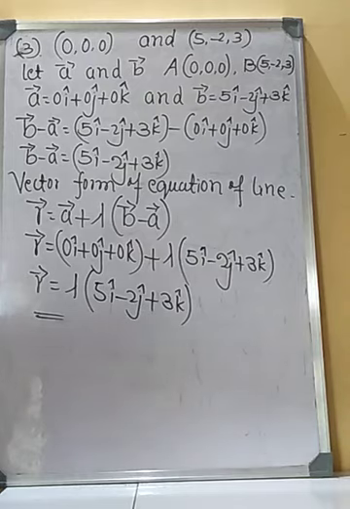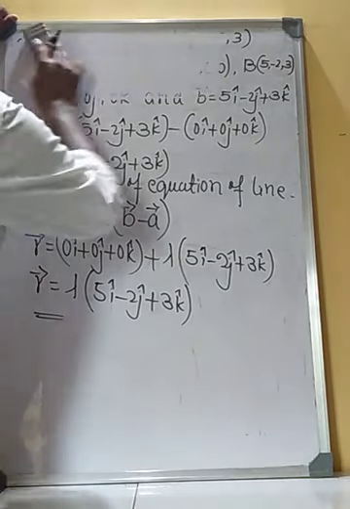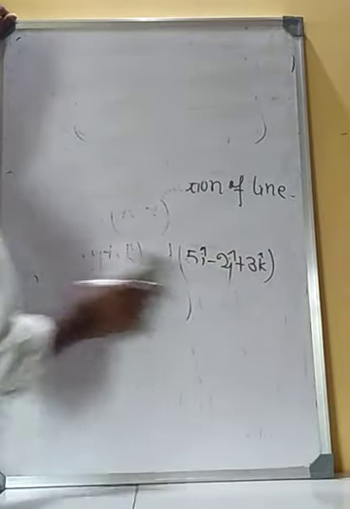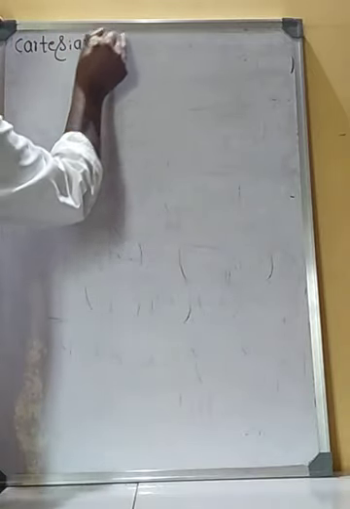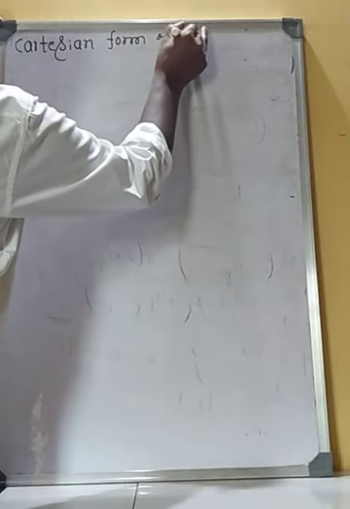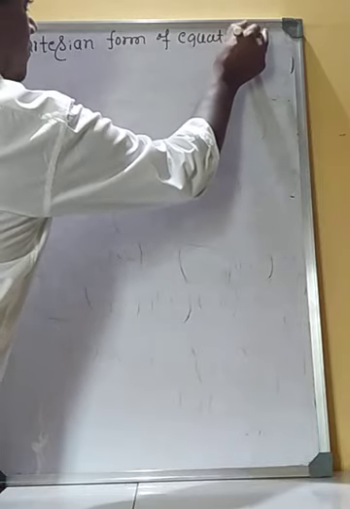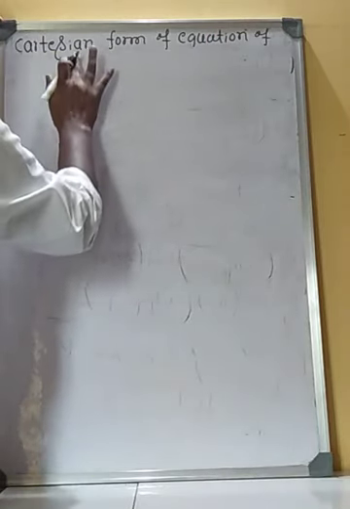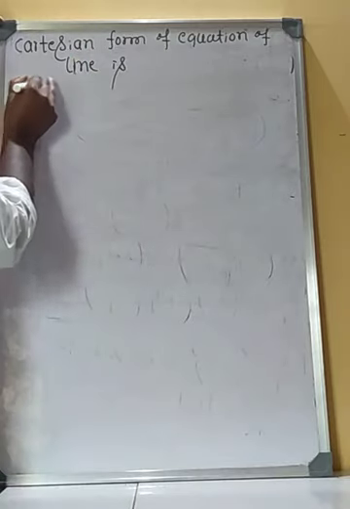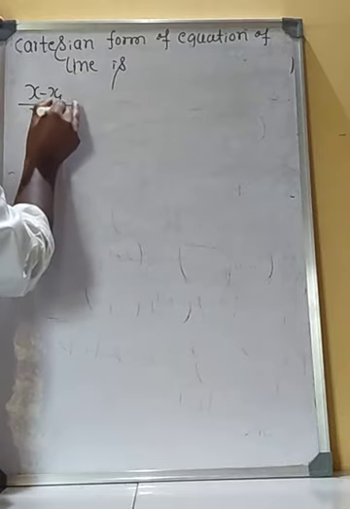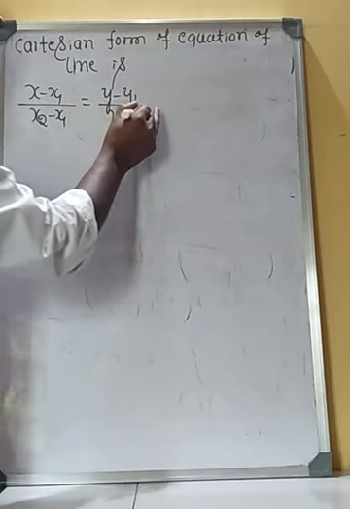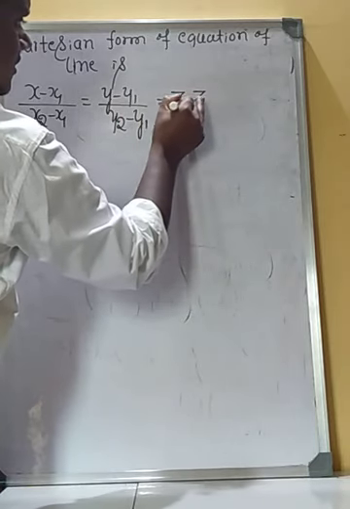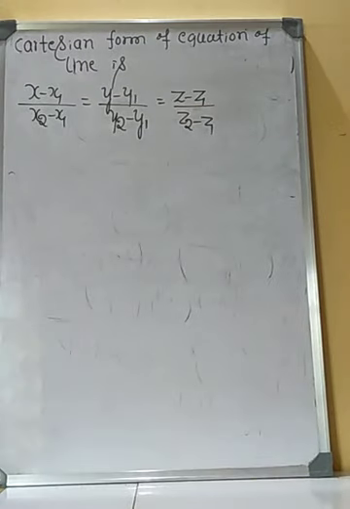Then the Cartesian form of equation of line is given by x minus x1 by x2 minus x1 is equal to y minus y1 divided by y2 minus y1 is equal to z minus z1 divided by z2 minus z1.